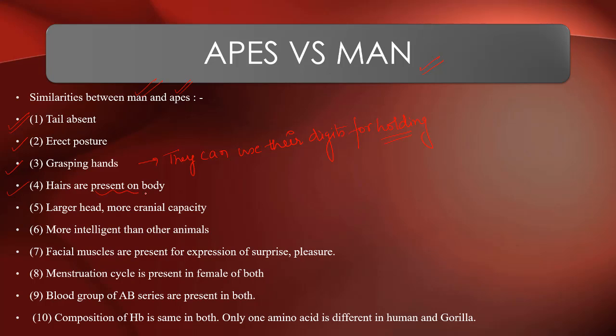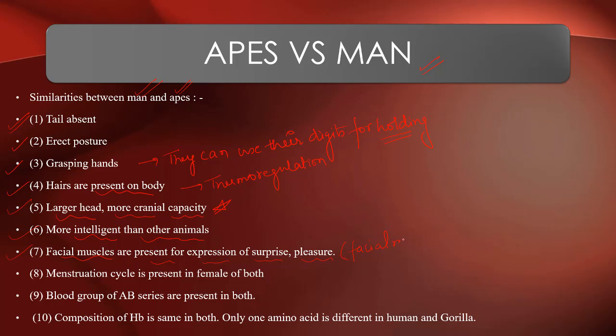Hairs are present on the body for thermoregulation. Larger head, more cranial capacity, more intelligent than other animals. Facial muscles are present for expression of surprise, pleasure, and so on.